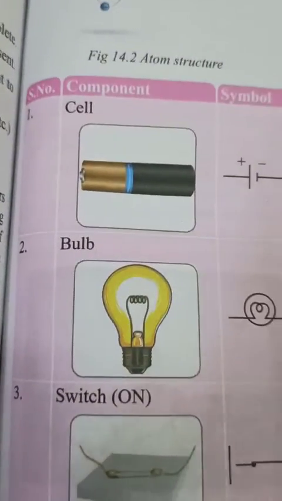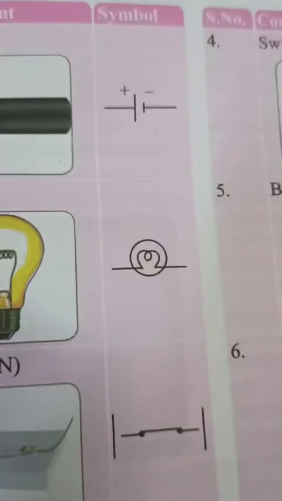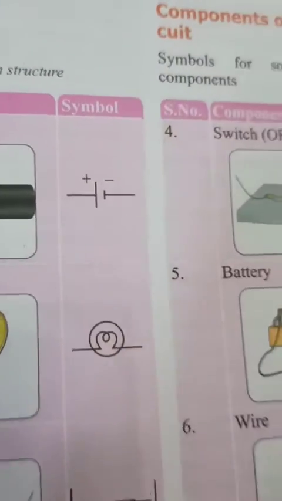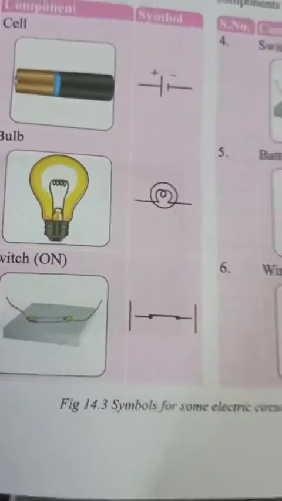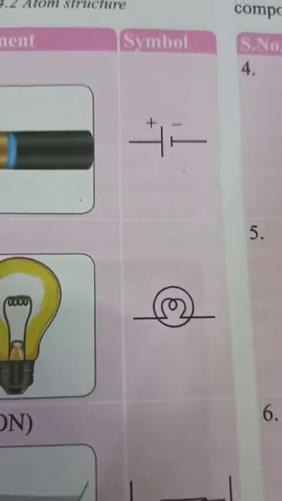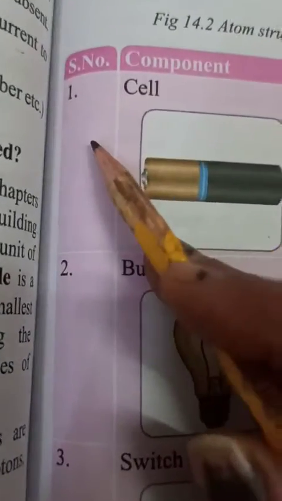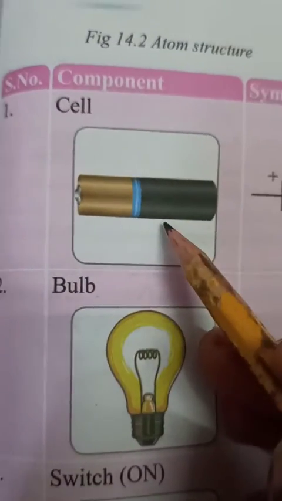And children, after this, here in this diagram, so many symbols they have given for different pictures. Here they have shown a total of 6 pictures. First picture is for cell.